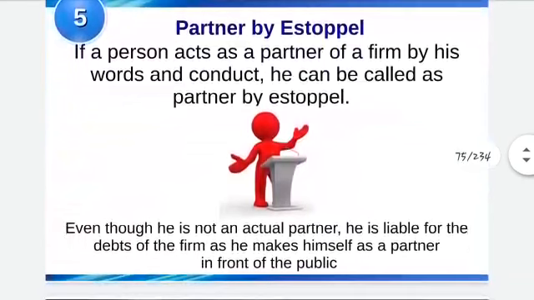Then partner by estoppel. When a person presents himself as a partner of a firm, and believing it true, a third party lends money. That means he is not the partner, but in front of the third party he is showing that he is the partner of the company. Believing it so, the third party issues him the loan, or the goods or anything. Then such a person will be liable to those parties on the firm's behalf, and they are called partners by estoppel.